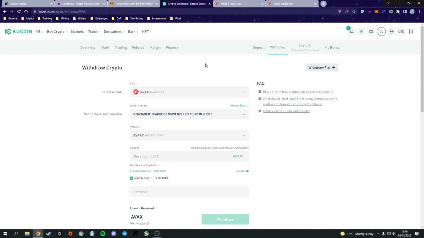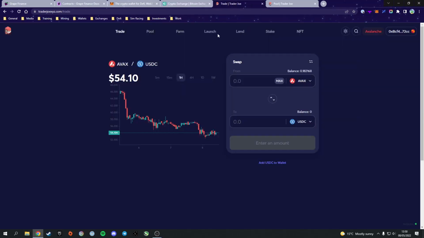So you should now at this point have Avax in your MetaMask wallet, and we're going to want to go ahead and buy some Grape. To do so, you're going to head over to Trader Joe. Again, links to all of this will be down in the description, so you shouldn't have to access any external links on Google. They're all down below.